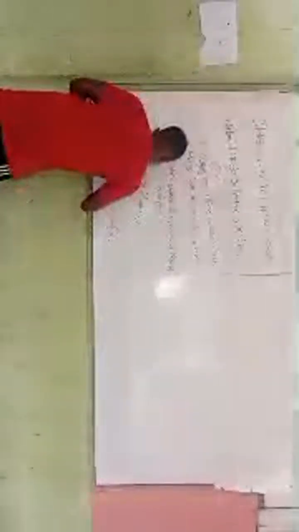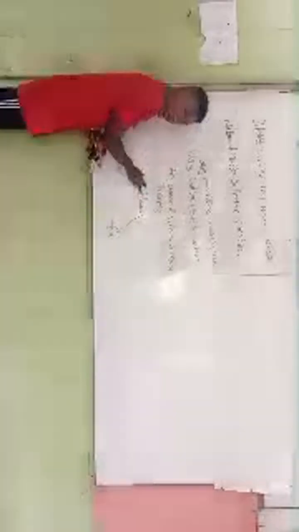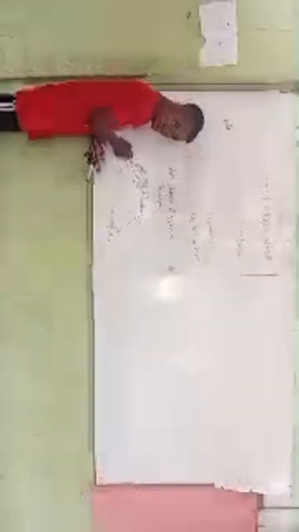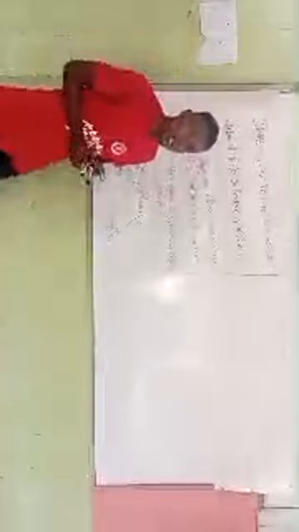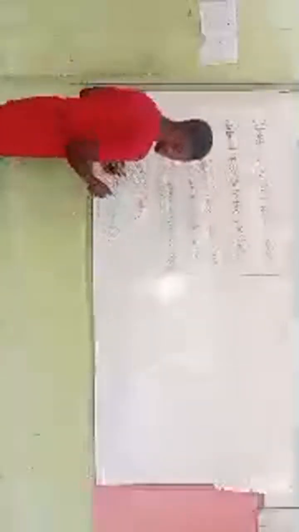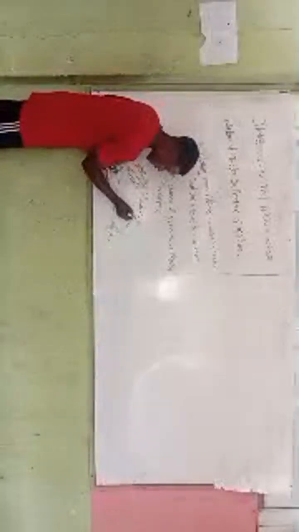So liquid coming to solid is freezing, and solid going to liquid is melting. Then when liquid turns to the gaseous state, it is known as vaporization. So from liquid to gaseous state is what is known as vaporization.